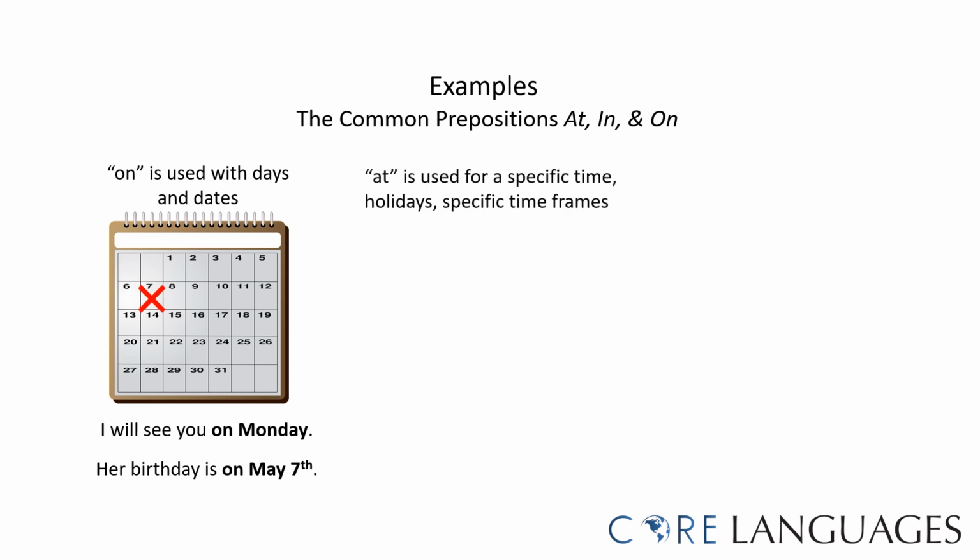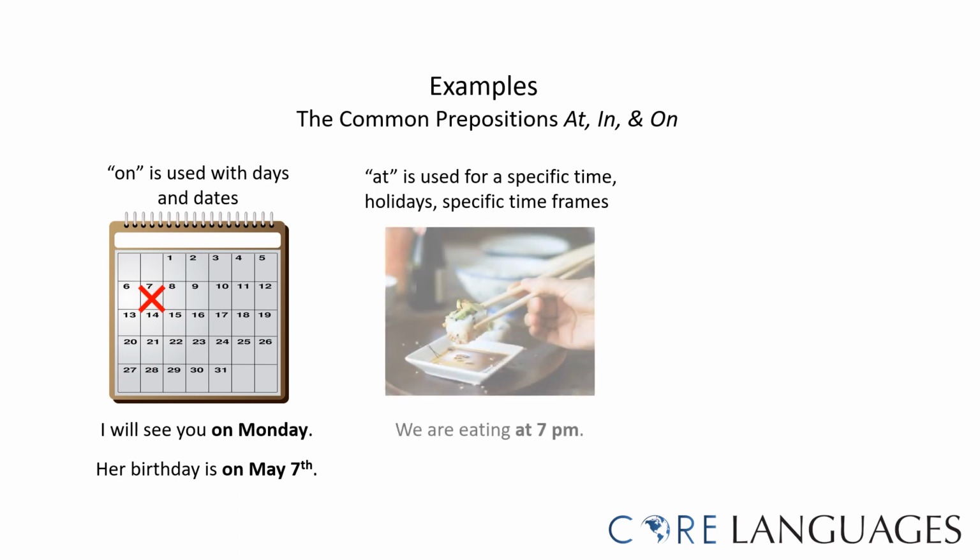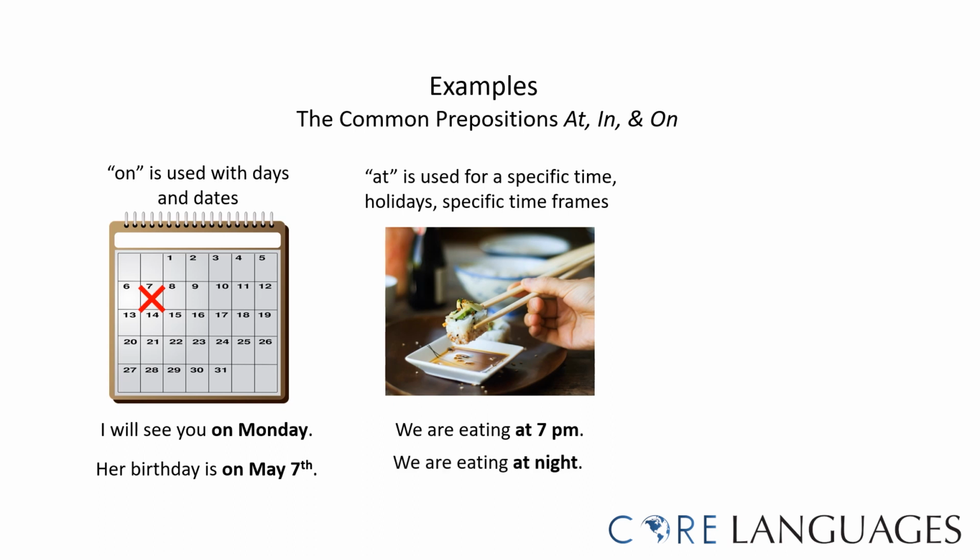The preposition at is used for a specific time, holidays, or very specific time frames or periods of time. For example, we are eating at 7 p.m. or we are eating at night.